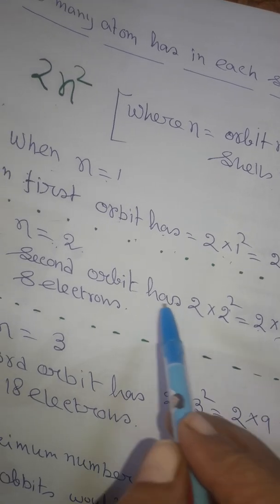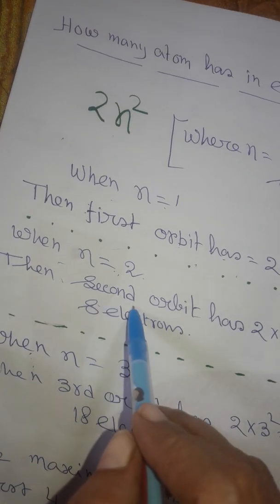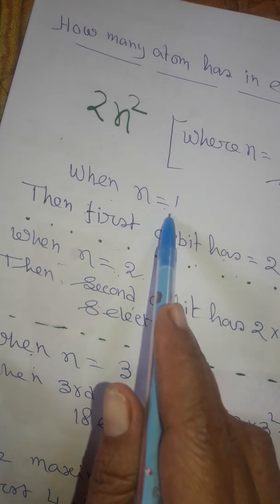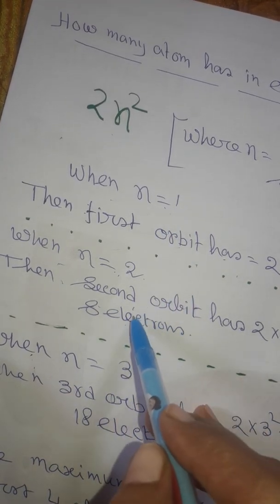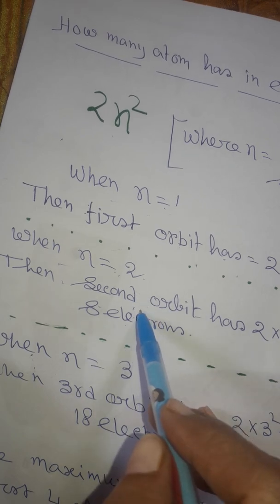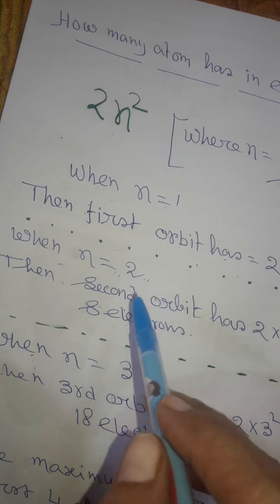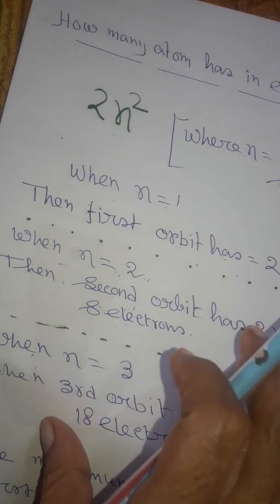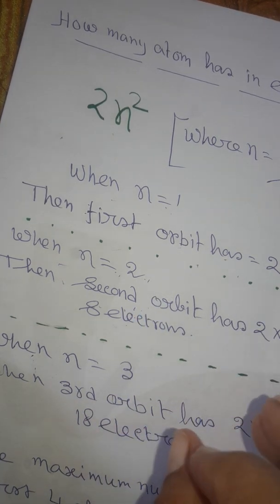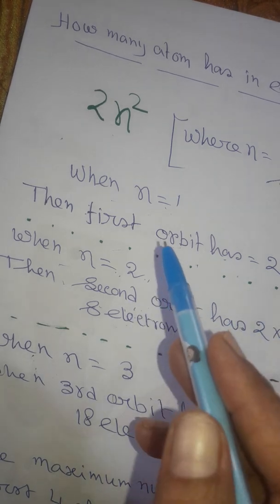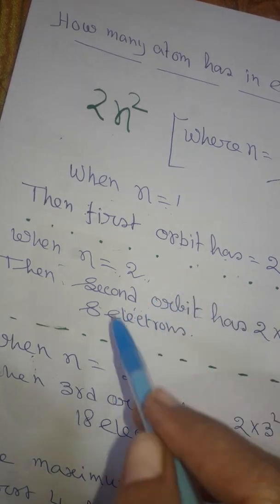So the second orbit has 8 electrons. The first orbit has 2 electrons, the second orbit has 8 electrons. This is the maximum number of electrons. The first orbit, second orbit or third orbit may have fewer electrons, but this is the maximum number of electrons.